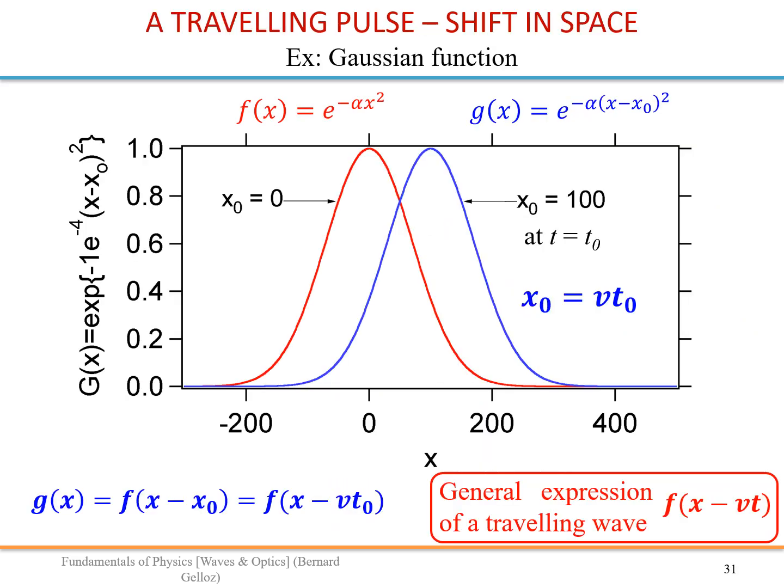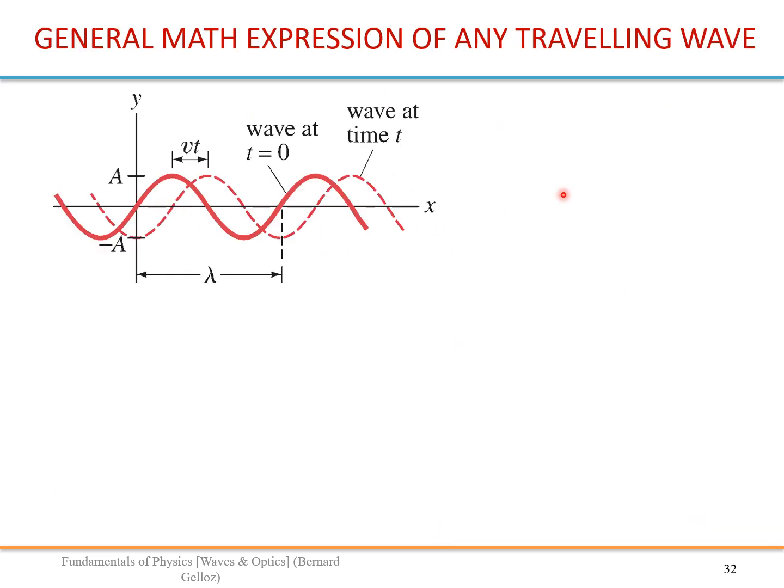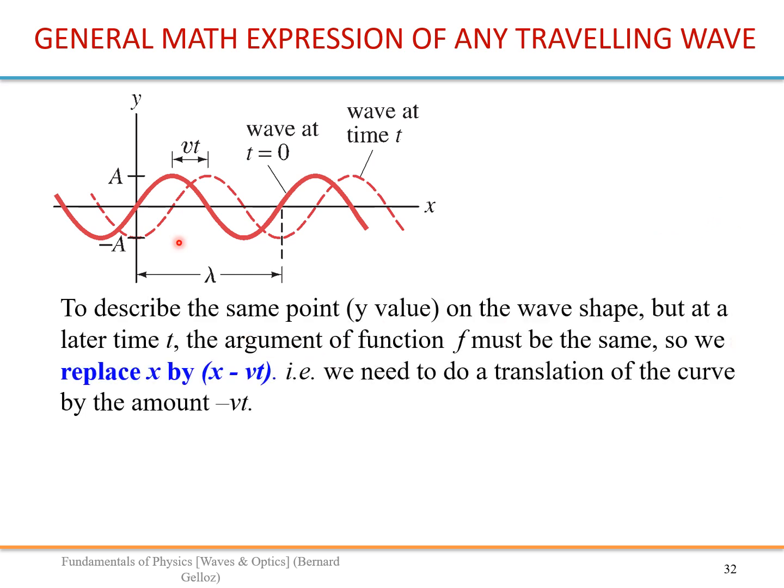Let's come back to the general expression of a traveling wave. So we have seen this slide already. We have seen that the general expression of a traveling wave is a function of x minus vt. So let's see how this works with a sinusoidal wave. So it's the same story.